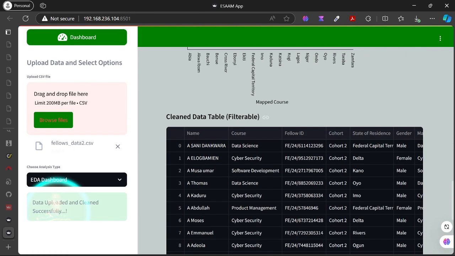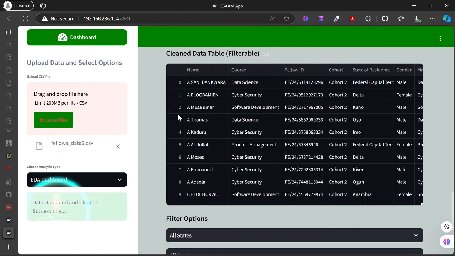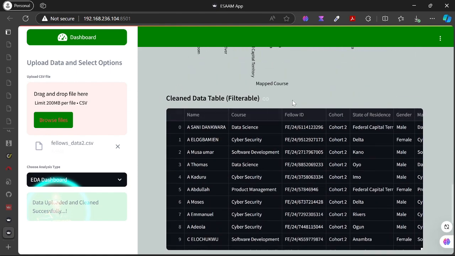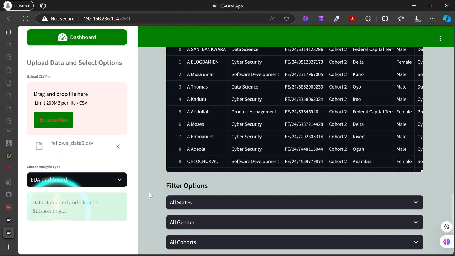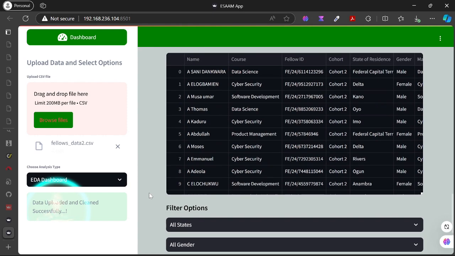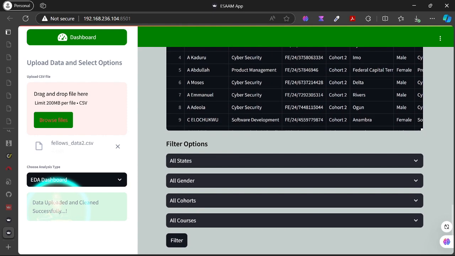And the part I like the most about this exploratory part of ESAAM is this clean data filterable table. What it does is that you can pick up any of the data sets and filter it by any dimension that you want, and export that data to another business intelligence tool, let's say Power BI, let's say even Python, let's say Tableau, and play around with the visualization as much as you want.